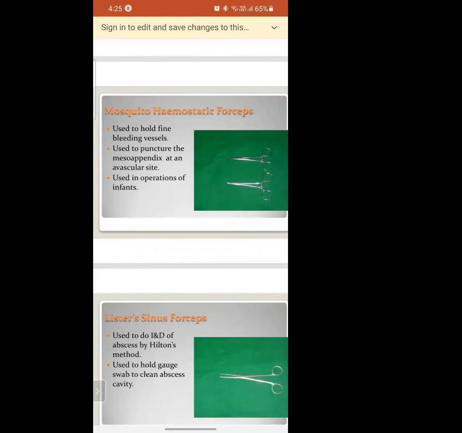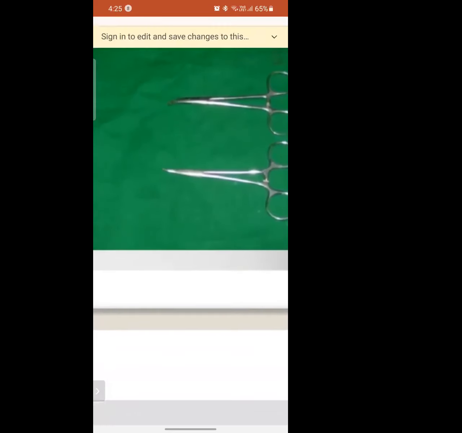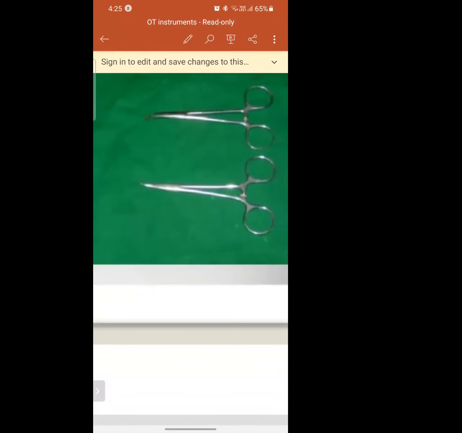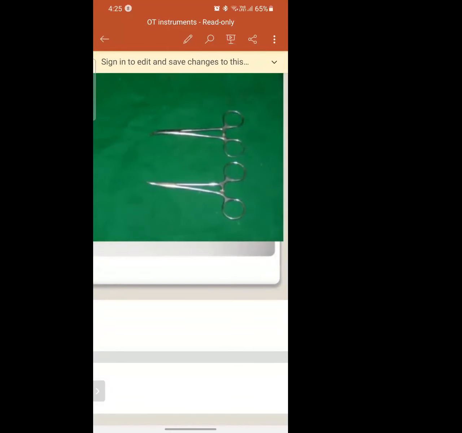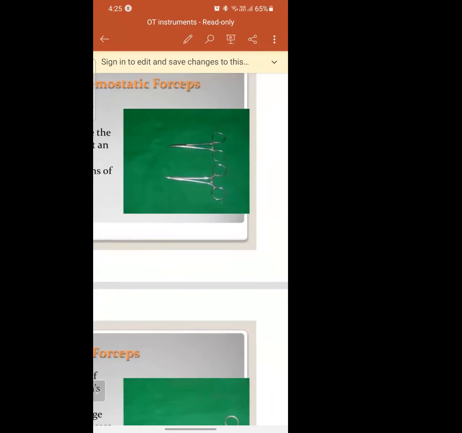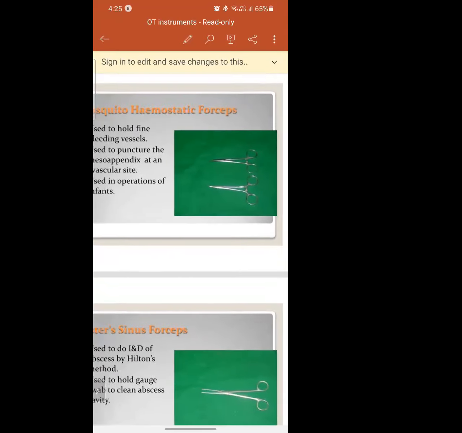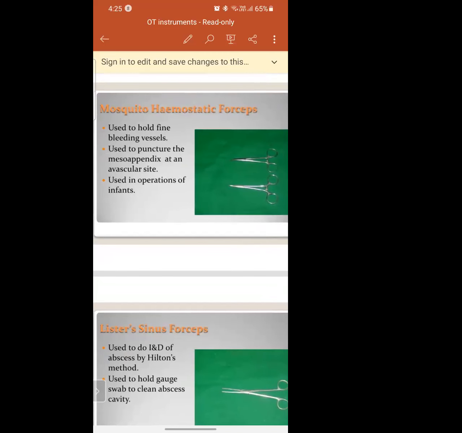Next is the mosquito hemostatic forceps. This is mainly used to hold the blood vessels. See, everything looks like scissors, yes or no? Yes, ma'am. So much confusion. But there is a slight difference, and once you work in the OT, you will be familiar with that. Mainly this is used to hold the blood vessels. In infants there will be small blood vessels, right? To hold minor vessels and minor skin, we use this mosquito hemostatic forceps.